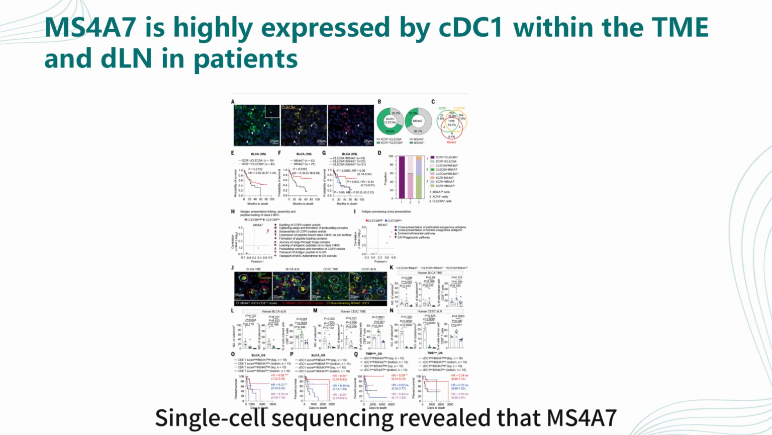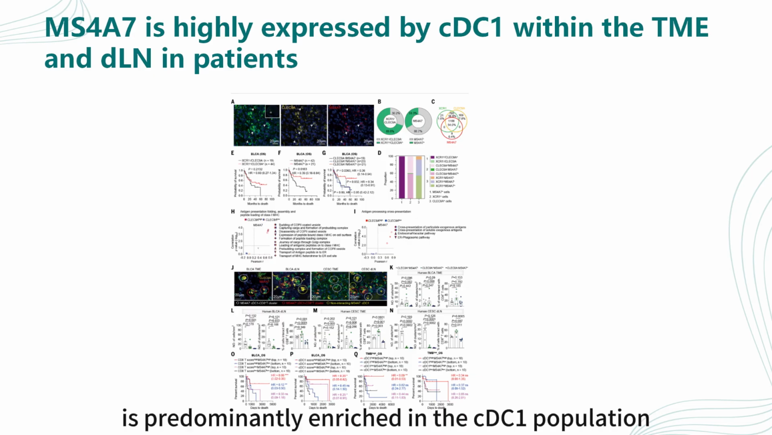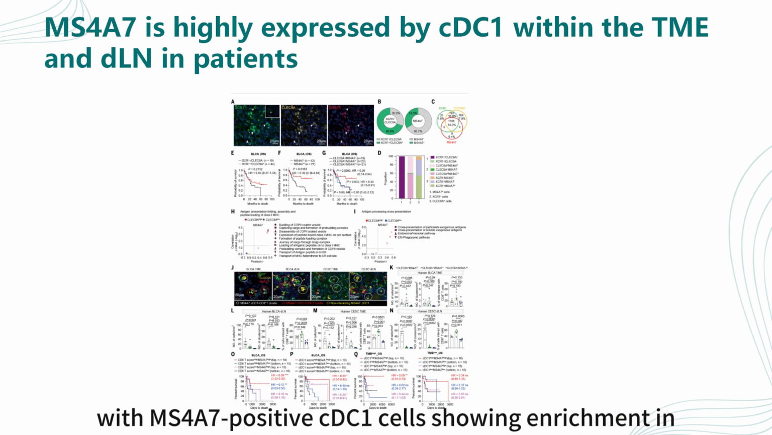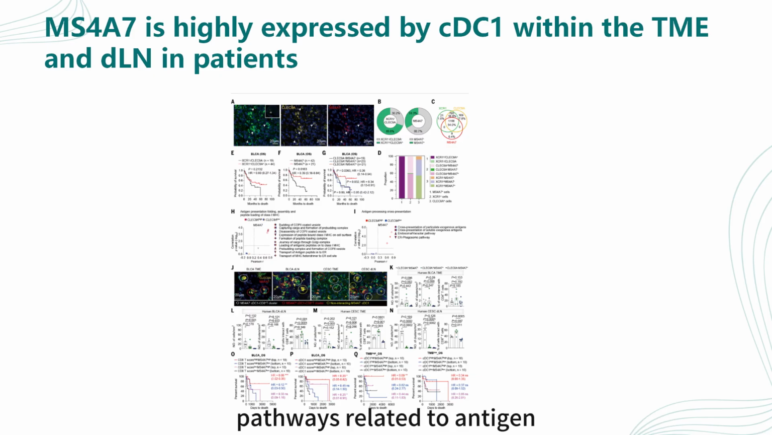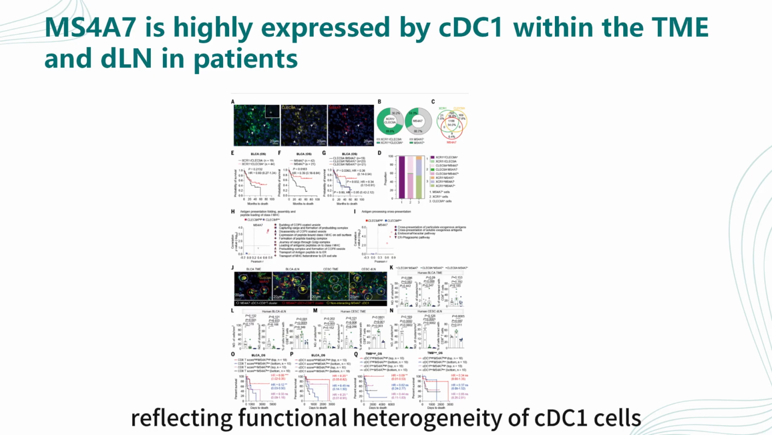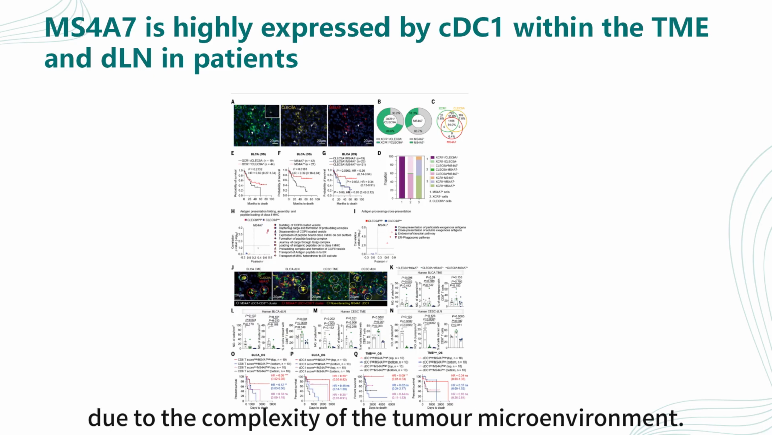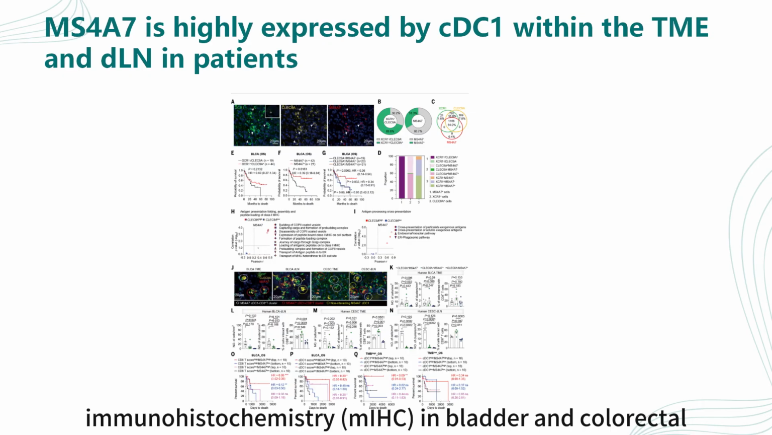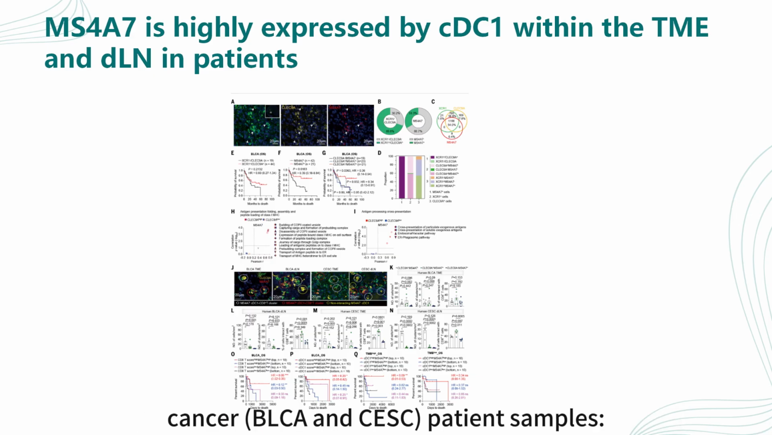Single-cell sequencing revealed that Ms4a7 is predominantly enriched in the cDC1 population, with Ms4a7 positive cDC1 cells showing enrichment in pathways related to antigen processing and cross-presentation. However, expression was detected in some but not all subpopulations, reflecting functional heterogeneity of cDC1 cells due to the complexity of the tumor microenvironment. This was validated by immunohistochemistry in bladder and colorectal cancer, BLCA and CESC, patient samples.